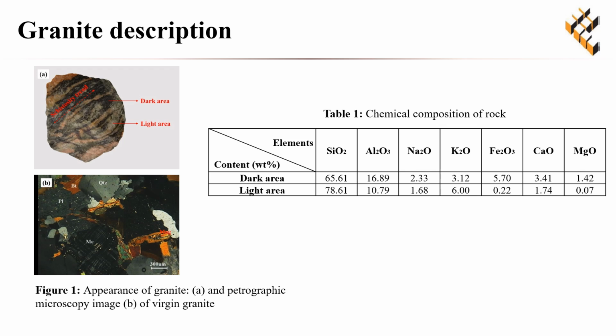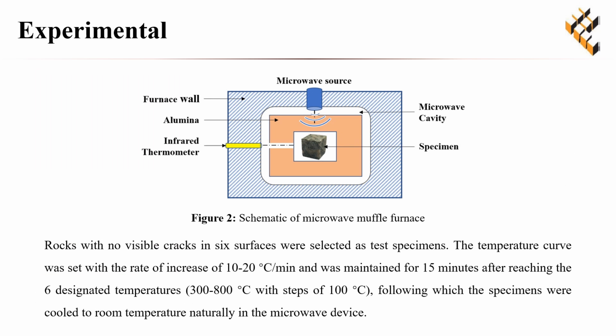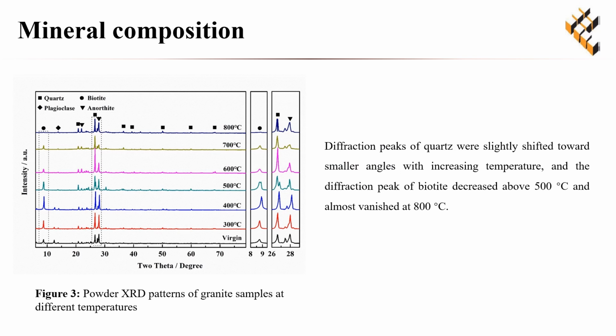The granite shows an apparent schistosity structure, which can be divided into dark and light layers. The temperature range was set at 300 to 800 degrees Celsius, with a heating rate of 10 to 20 degrees Celsius per minute. Diffraction peaks of quartz were slightly shifted toward small angles with increasing temperatures, and the diffraction peak of biotite had decreased above 500 degrees Celsius and almost vanished at 800 degrees Celsius.